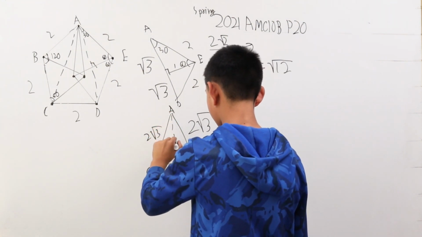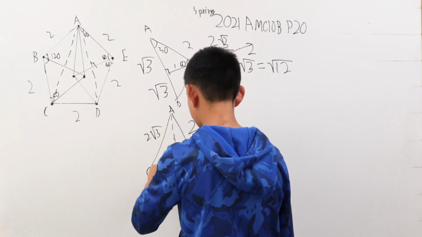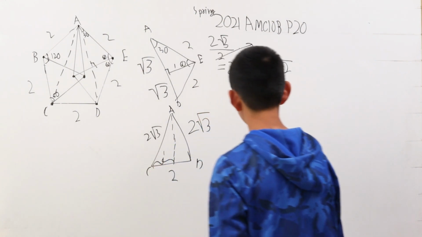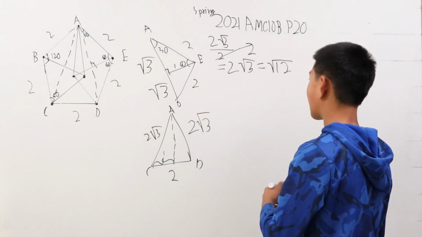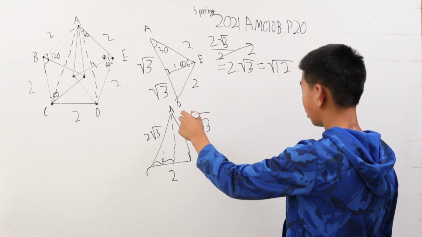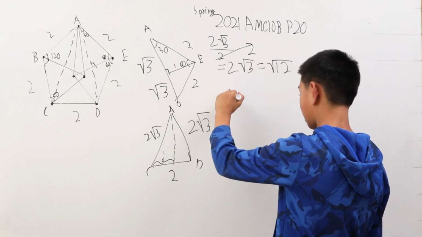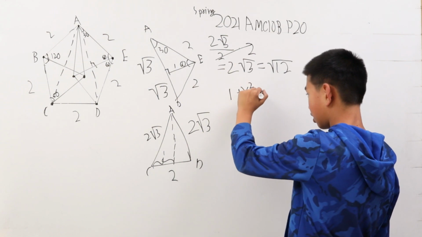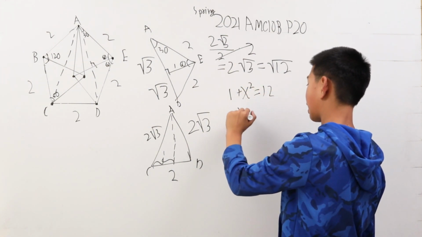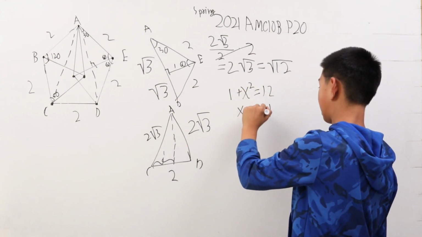So when we use the Pythagorean theorem, we cut it in half, so now it's only going to be 1. I'm just going to use x for the unknown height. So this is going to be 1 plus x squared equals 12. X is equal to the square root of 11.